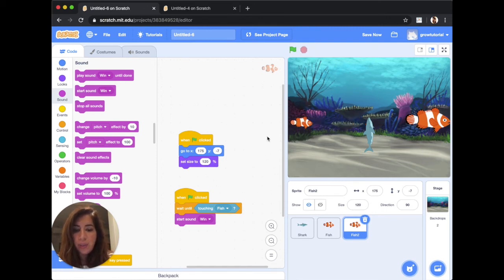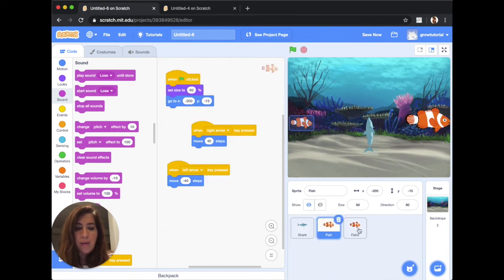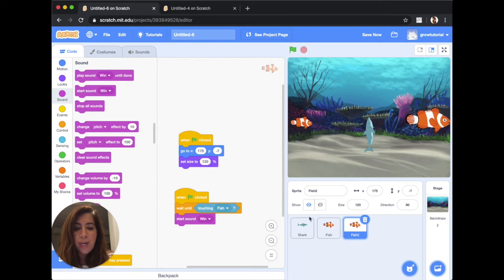There's a lot you can do with manipulating the code. You can add 2 other sharks and have 3 sharks moving simultaneously. That also makes it very challenging. But you can see now that the concept of Scratch is really where you just have different characters, different backgrounds, different functions and rules, and each character can act and interact with the other characters and sprites in a really fun and cool way.